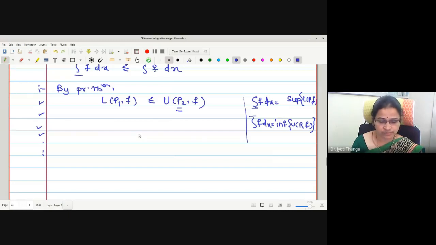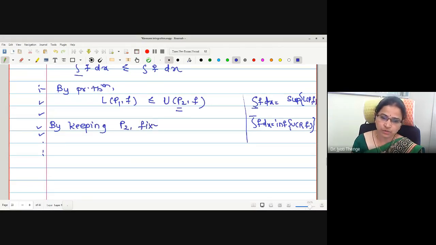Is that clear? By this, infinite inequalities will be obtained, but every inequality tells that it is less than or equal to U(P2,f). Then if I consider all the left parts in one set, may I say U(P2,f) will work as an upper bound for the set? Is this point clear? Yes, ma'am.